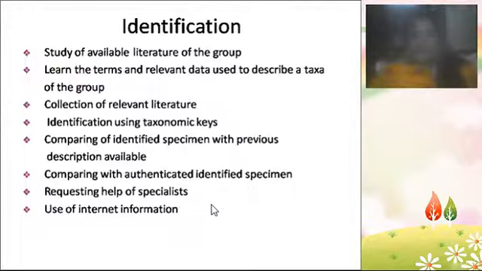So if at all you are not able to identify, or if you are not able to collect the literature, then we will go and take the help of taxonomists or taxonomy specialists. And then you can use internet information also. There is tremendous information on plants and taxonomy.